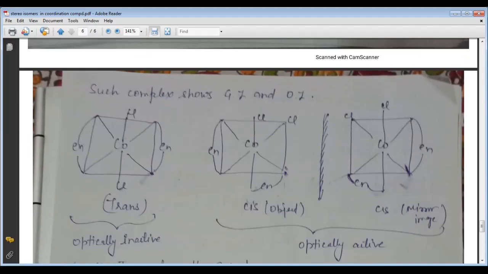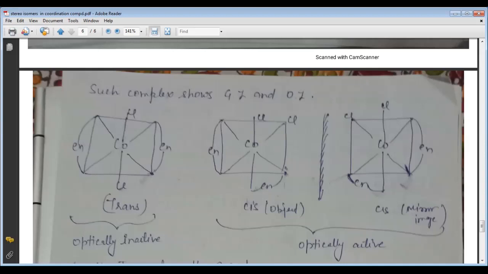First, in the first structure, we can see the ClCl is found in the opposite direction, so it shows the trans isomerism. And if we see carefully, here we find the POS is present. And we know that if the POS is present, that means it is optically inactive compound. And here in the second or third structure, we can see this is the cis object.